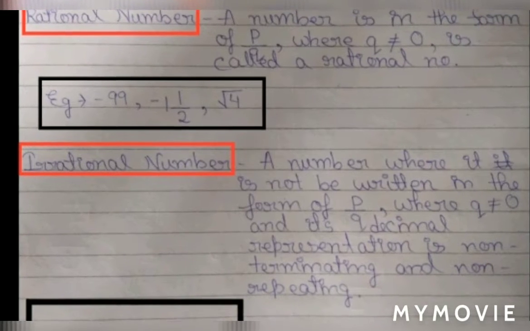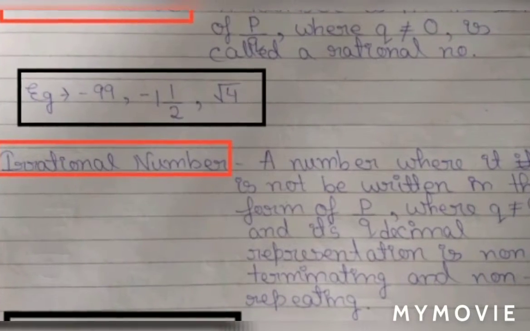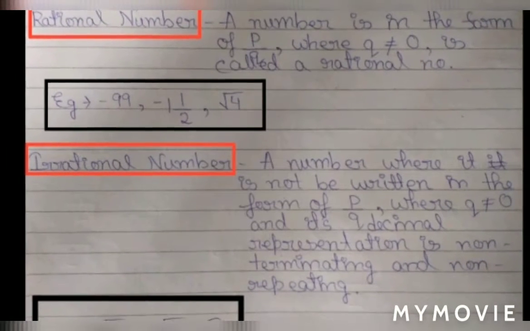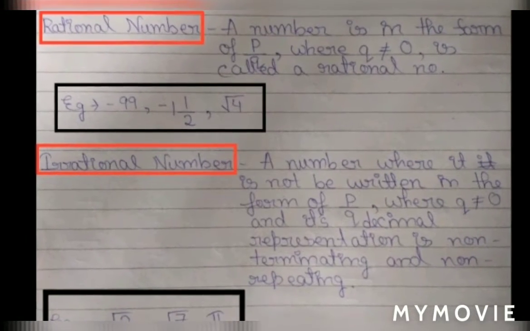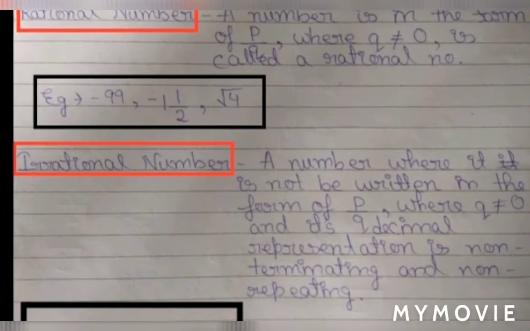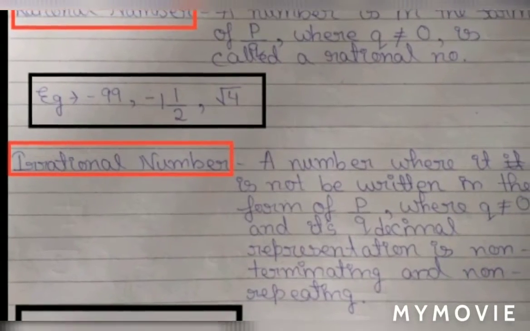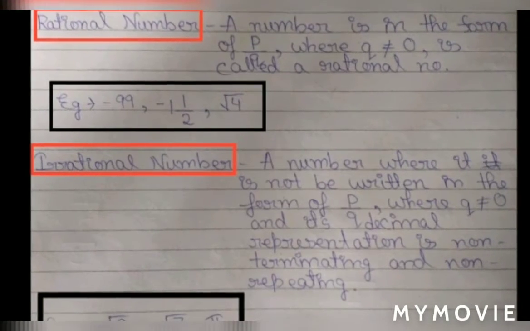Coming to irrational numbers, they are numbers which cannot be written in the form of p by q, meaning the numbers will not be like 2 by 3, 4 by 7, 5 by 6 in these forms. Their decimal representation is non-terminating and non-repeating, which you don't know yet, but I'll tell you in the next video. Examples can be root 2, root 7, pi.